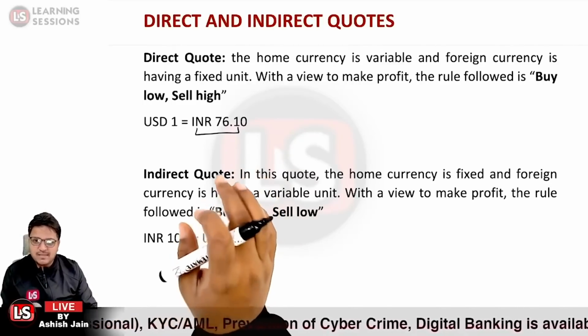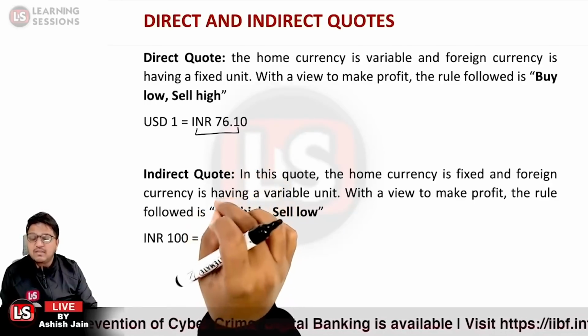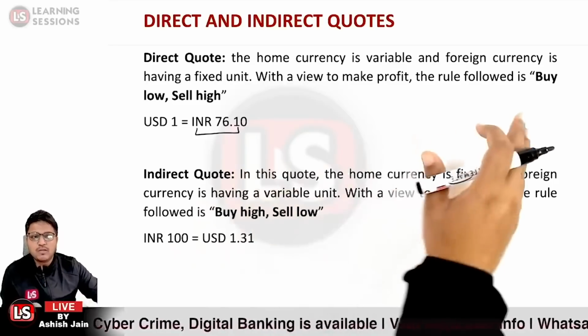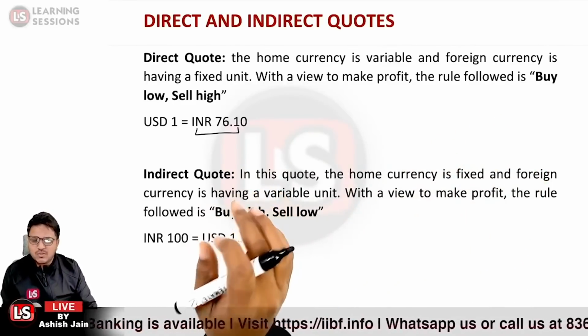In that case, if I sell the USD, I'll be receiving 77 rupees. That is why the rule is buy low, sell high. You must memorize this rule too. Okay, so this is quite an easy one.